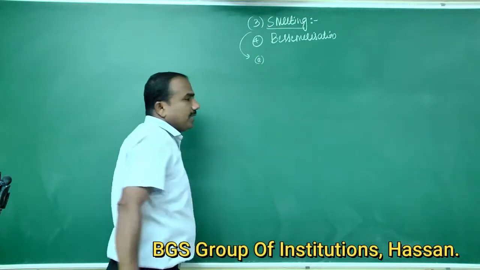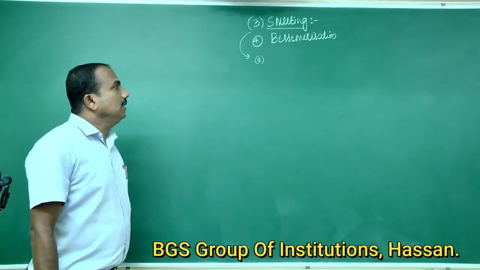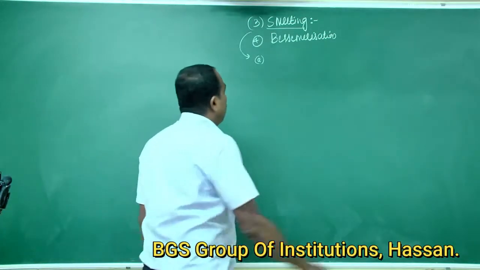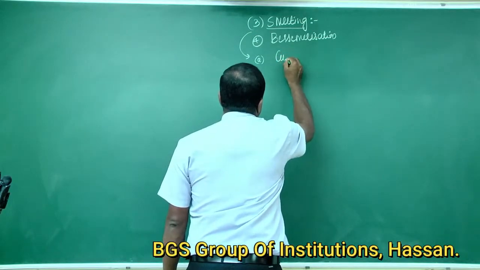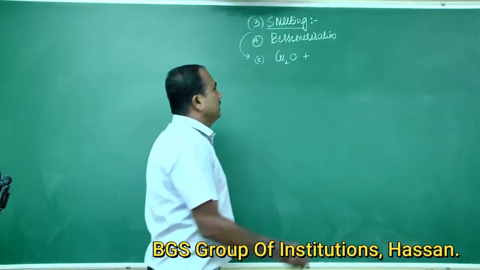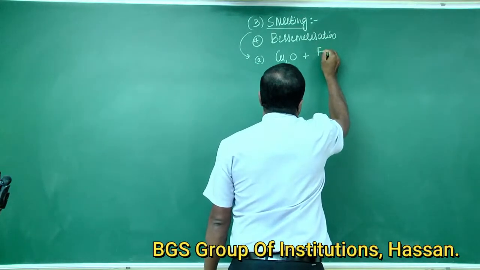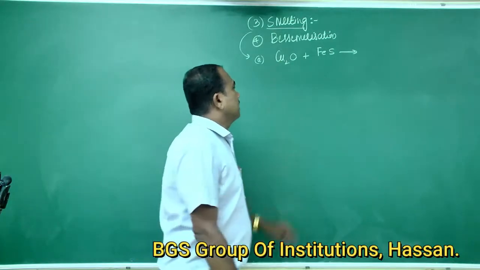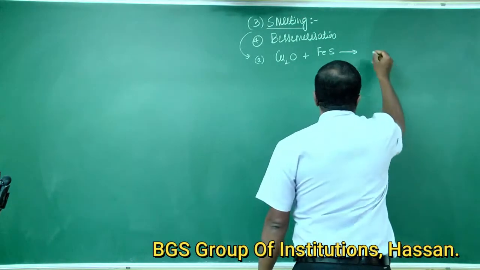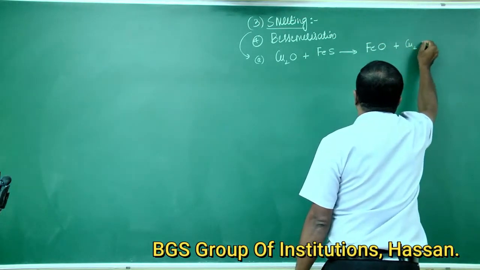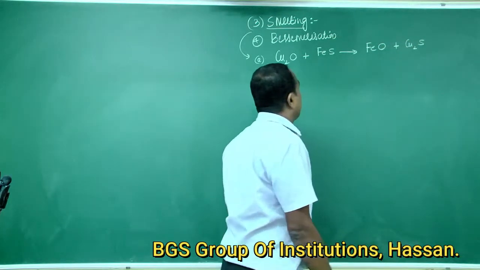First reaction is, cuprous oxide reacts with unoxidized ferrous sulfide to form ferrous oxide and cuprous sulfide.